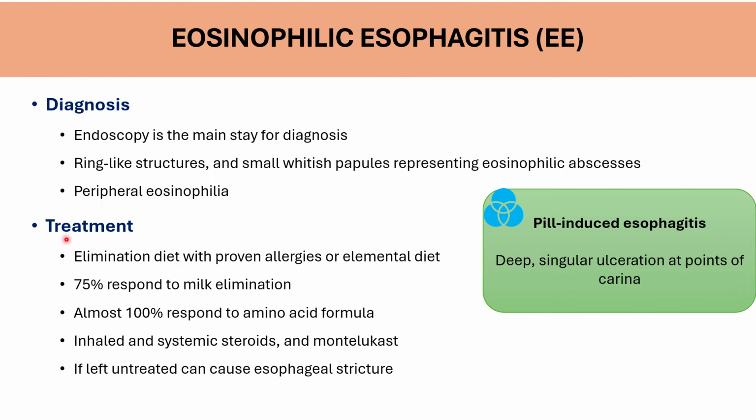Treatment of eosinophilic esophagitis, or EE: elimination diet with proven allergies, or provide elemental diet. 75% respond to milk elimination. Almost 100% respond to amino acid formula, especially in infants and young children. For older children and adolescents, the mainstay of treatment is inhaled and systemic steroids and montelukast. If left untreated, this can cause esophageal strictures.